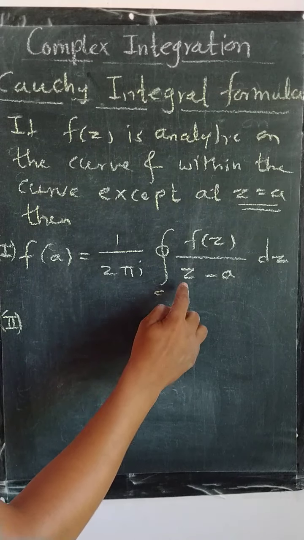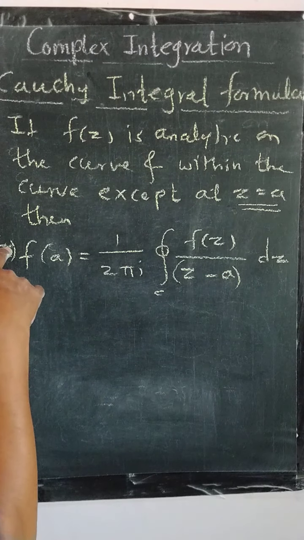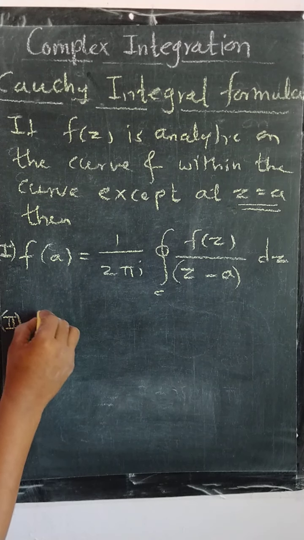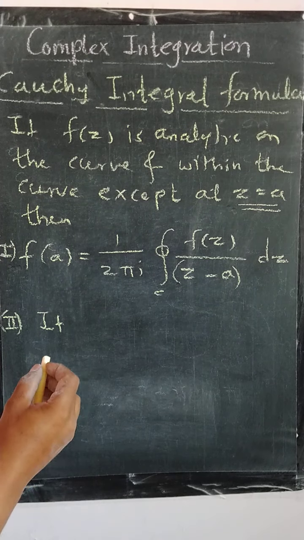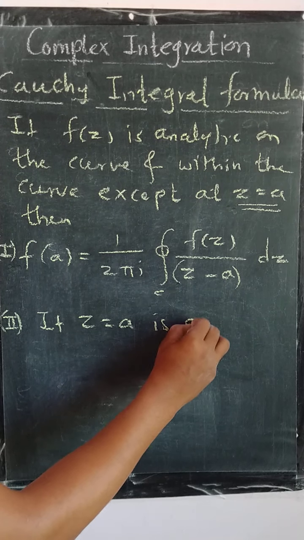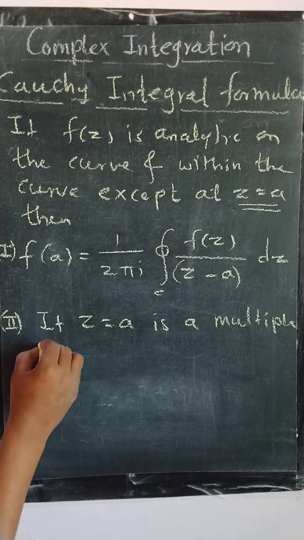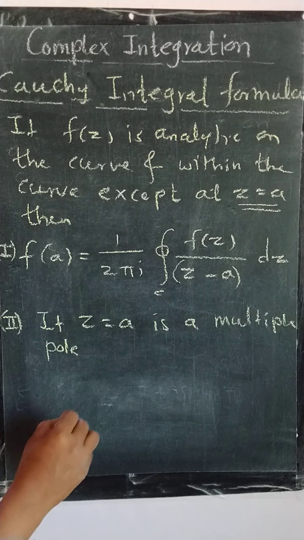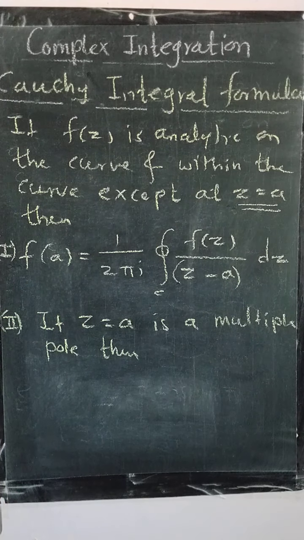Okay, and if the multiplicity of that point is 1, then we have Cauchy's first formula. If the multiplicity of the point is more than 1, if z equal to a is a multiple pole, then we have Cauchy's second integral formula.